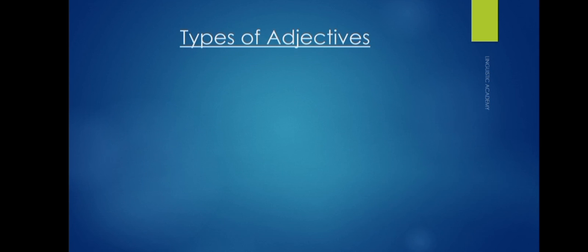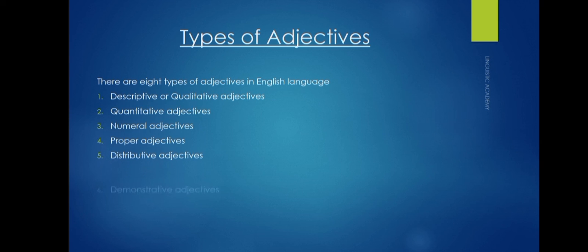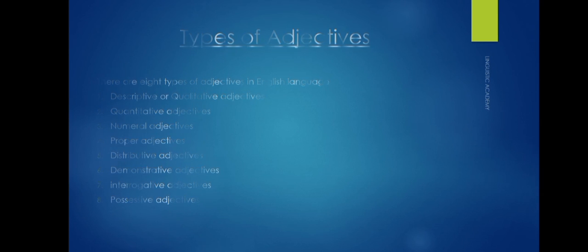Now let's discuss the types of adjectives. There are 8 types of adjectives in the English language: descriptive adjectives, quantitative adjectives, numeral adjectives, proper adjectives, distributive adjectives, demonstrative adjectives, interrogative adjectives, and possessive adjectives. Now let's study them in detail one by one.